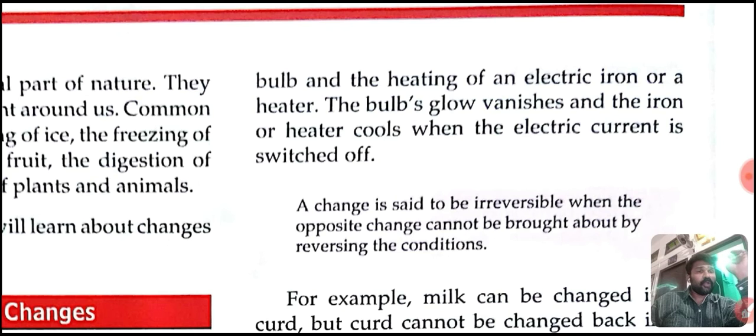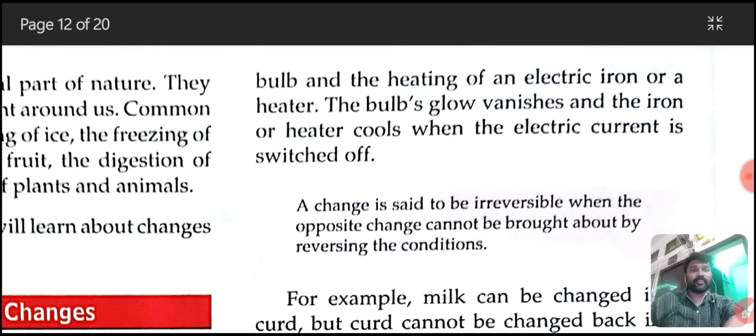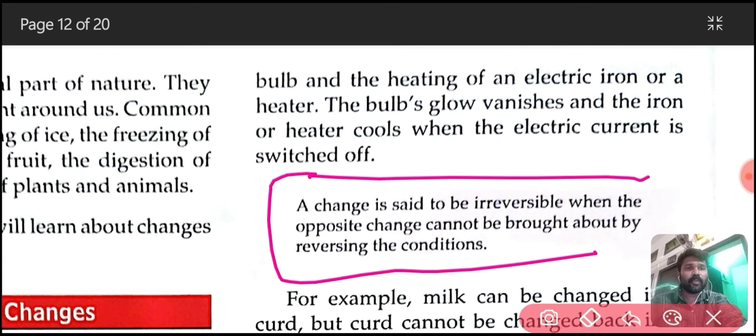Now the opposite change comes, irreversible. The changes which are not reversible are called irreversible changes. In simple way we can say a change is said to be irreversible when the opposite change cannot be brought about by reversing the conditions.